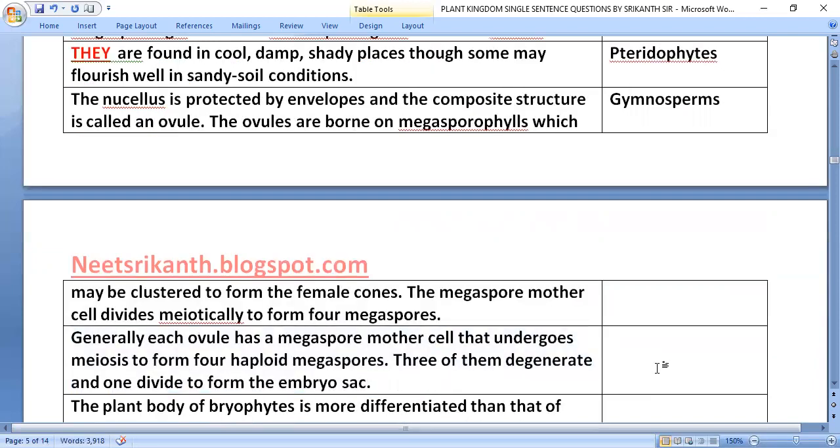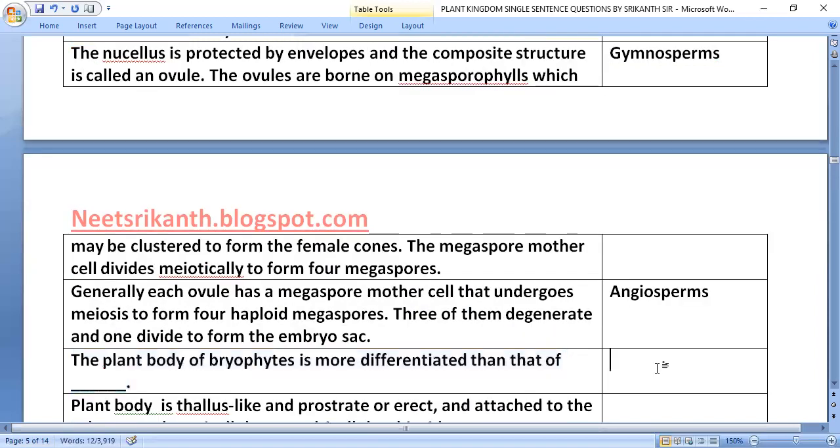Generally, each ovule has a megaspore mother cell that undergoes meiosis to form four haploid megaspores. Three of them degenerate and one divides to form the embryo sac, that is in angiosperms.